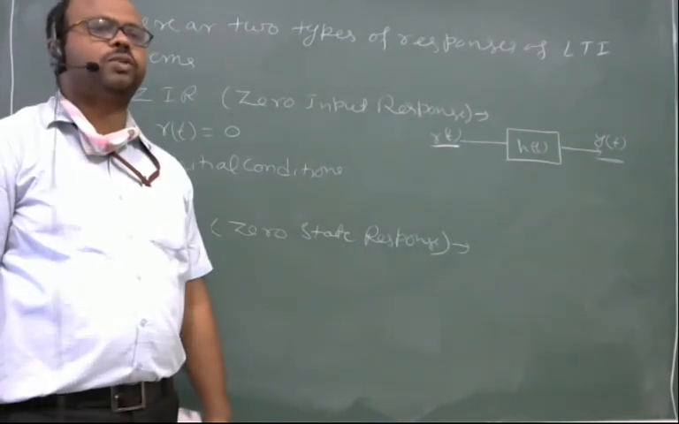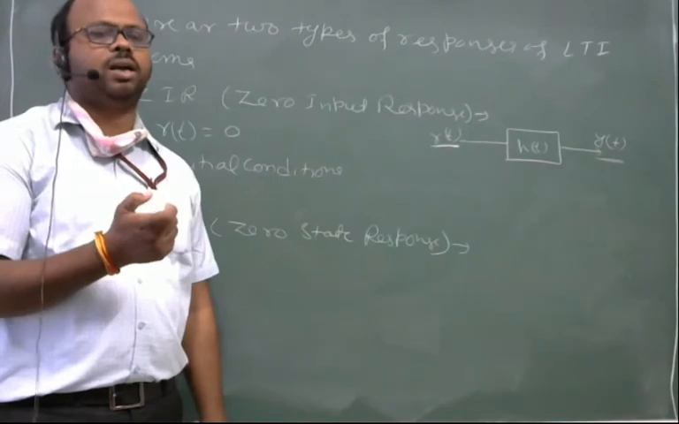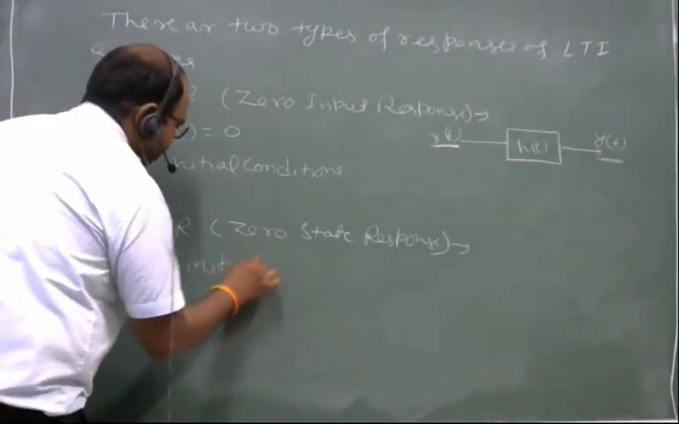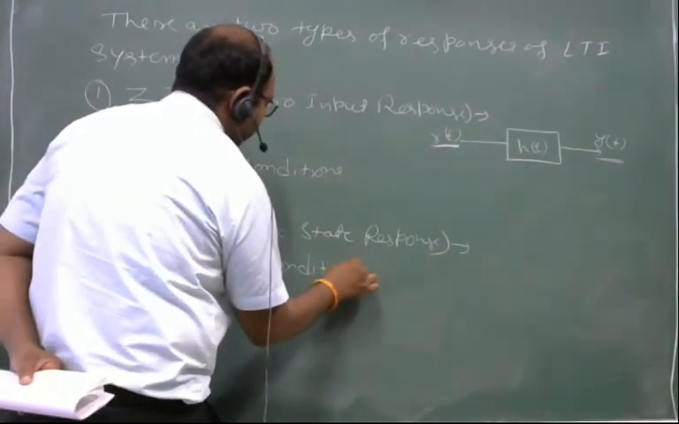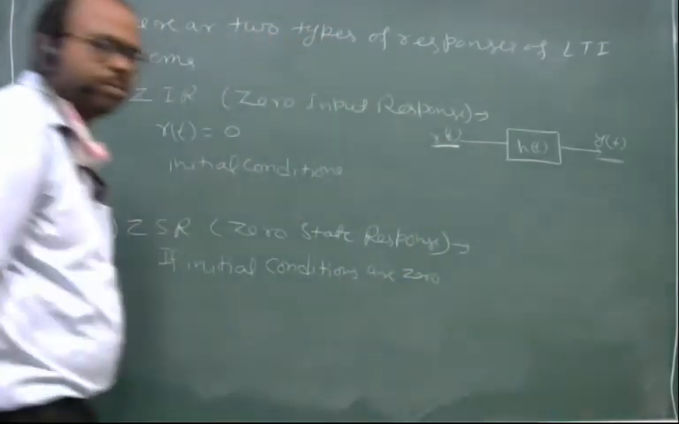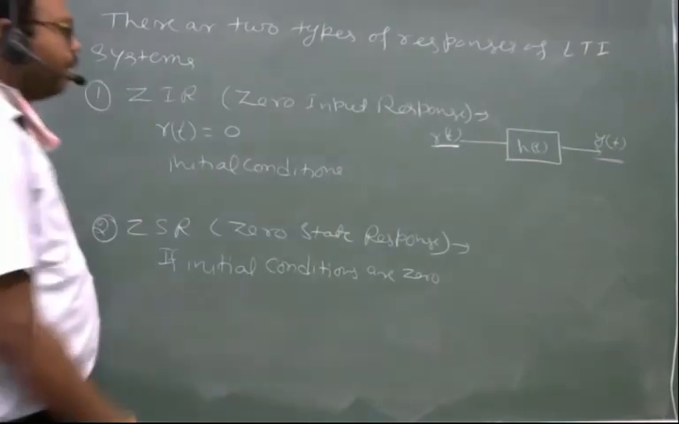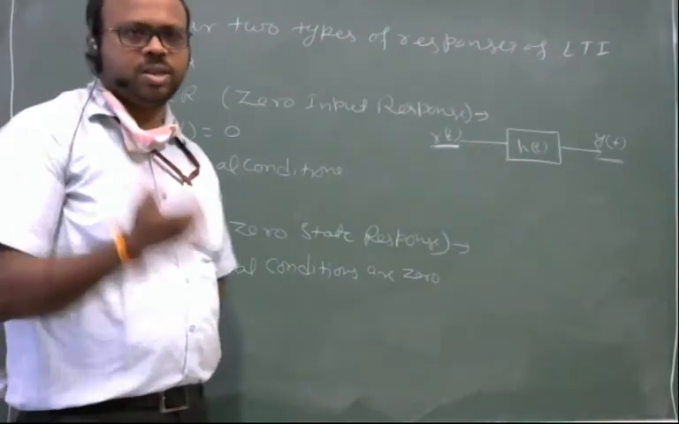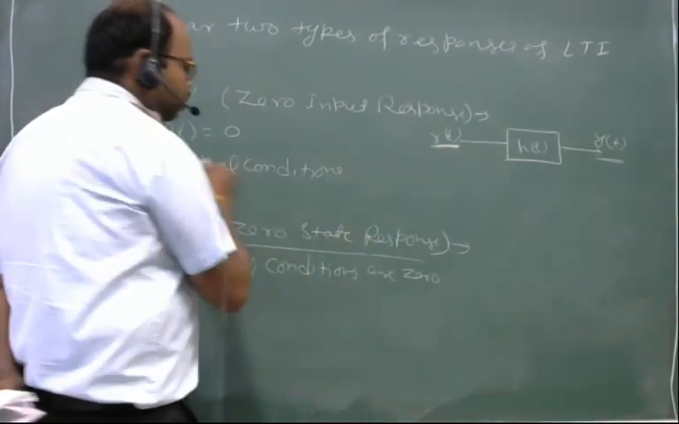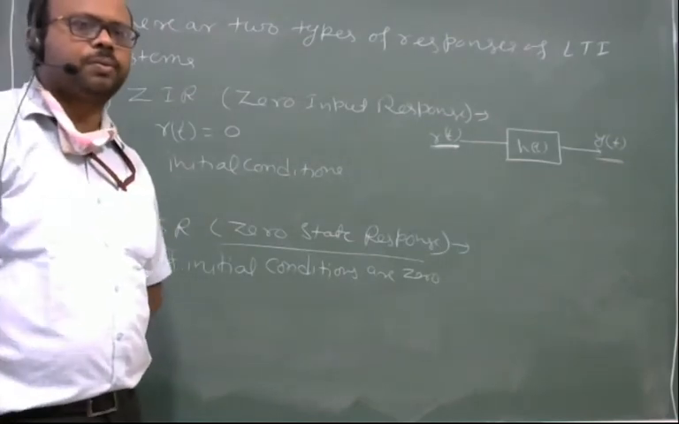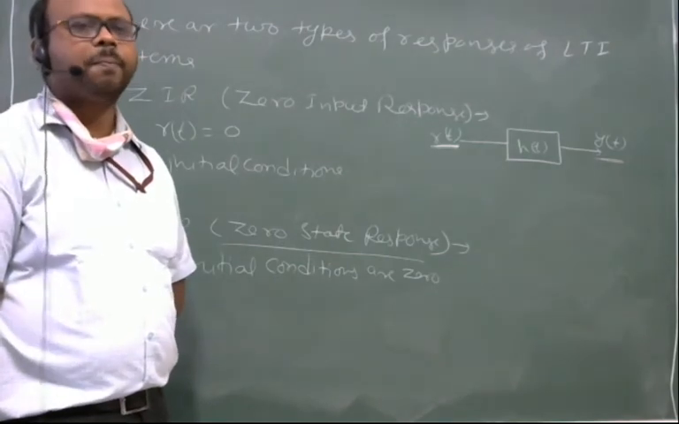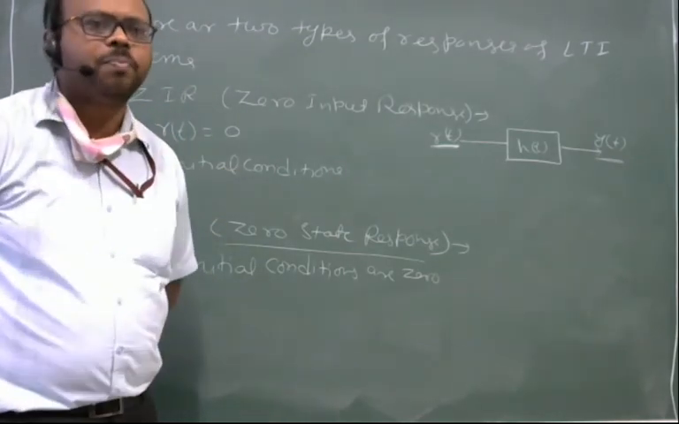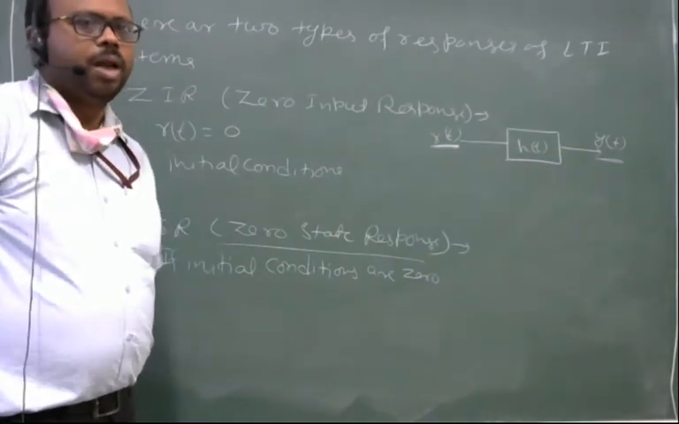Just opposite to zero input response, if I have only input, not initial conditions, means if initial conditions are 0, means in the absence of initial condition and because only of this input R(t), the response which we will receive is called zero state response. Zero state response, right? The initial state is 0, and after the initial state is 0, when we give the input, then the response that comes based only on that input will be the zero state response, and the total response